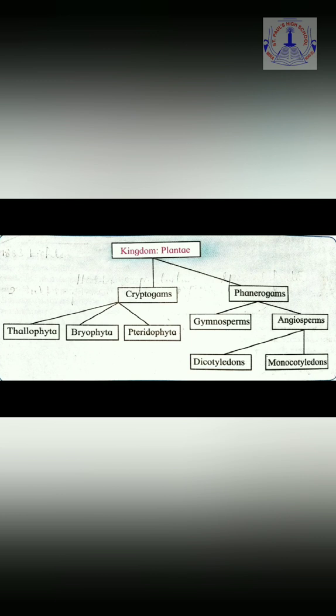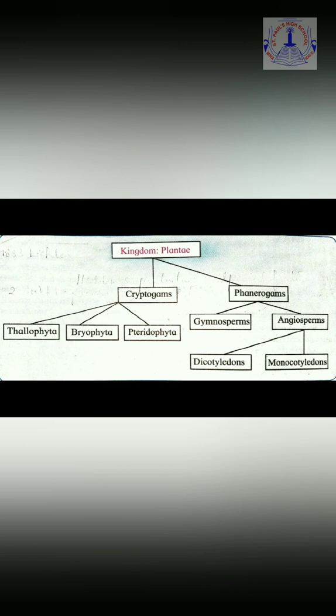Now we come to the next part, in which we see that the angiosperms are further divided into two, dicotyledons and monocotyledons. So, try to understand from the name itself. If the seeds have two cotyledons, then they are known as dicotyledons and the plant is known as dicotyledonous.